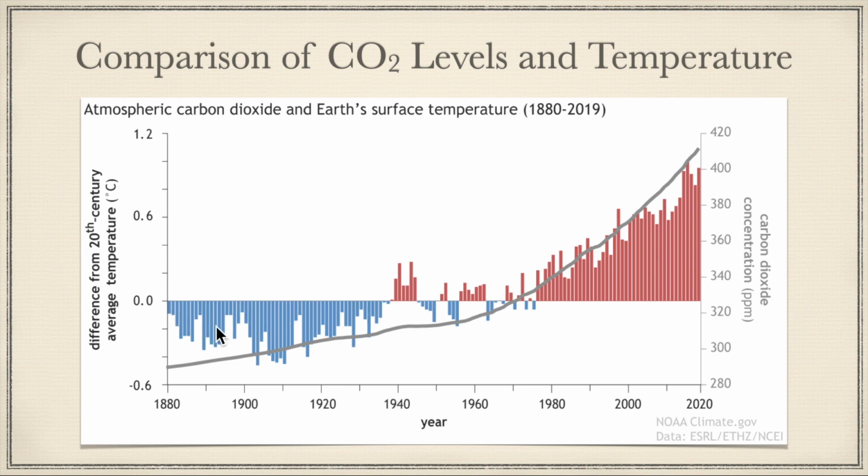The blue years are years that were lower than that average, and the red years were years that were above that average. So up until the 1930s, they were all below that average. From the 1930s to the 1970s or so, we have this back and forth between warmer years and cooler years. And then from about the mid-1970s on, all the years have been above this average.